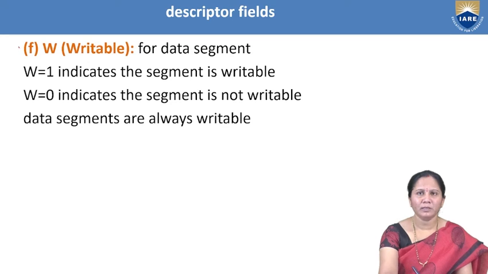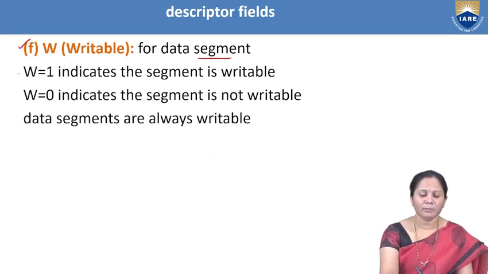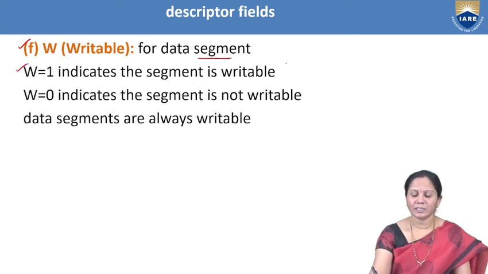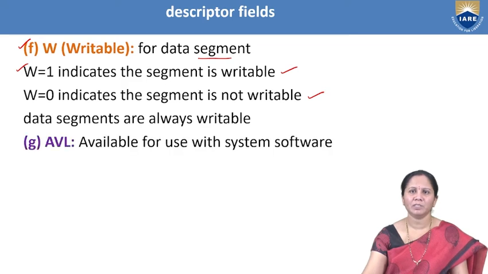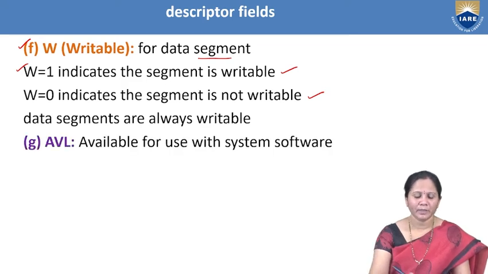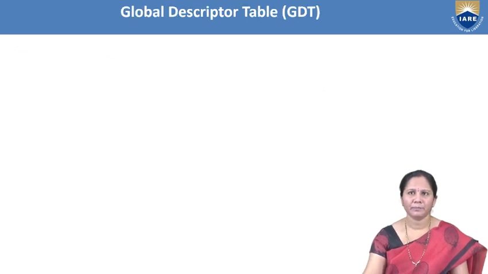Another bit is W. If we consider a data segment, if W is 1, it indicates that particular segment is writable. If W is equal to 0, it indicates the segment is not writable. So we have to consider the data segment only here. And the next one is AVL. It indicates available for use with system software.